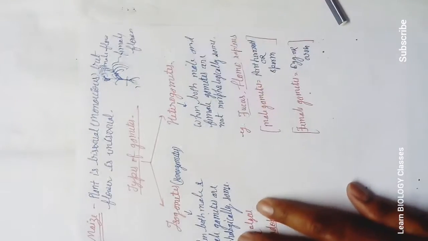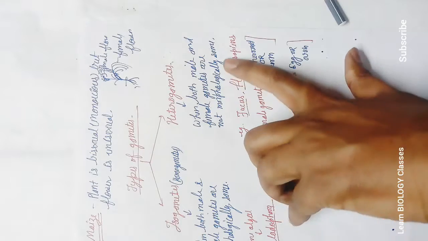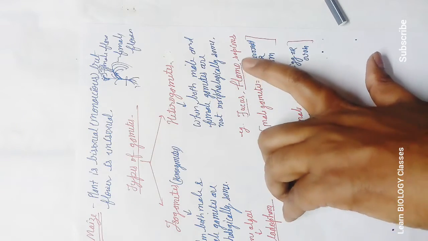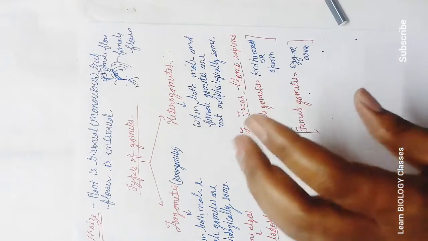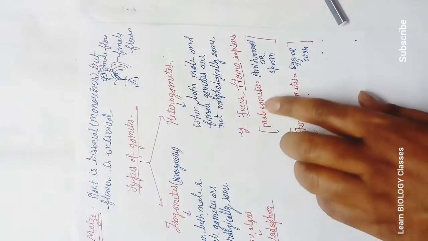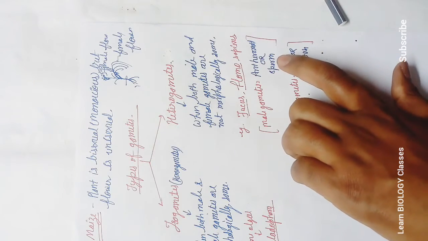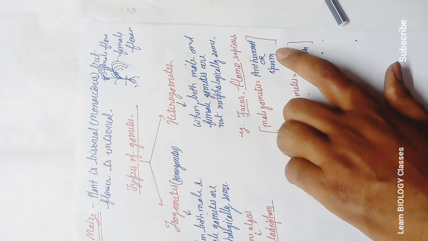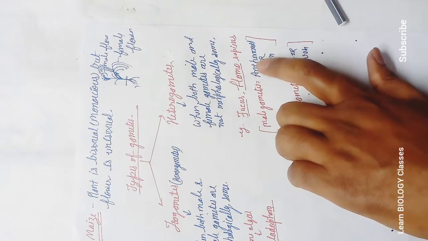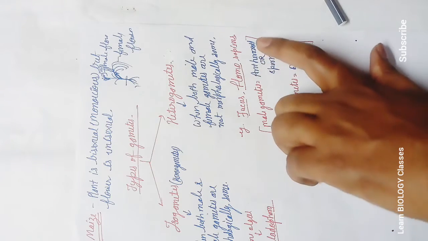And heterogametes: when both male and female gametes are not morphologically the same or similar. Example, Fucus and Homo sapiens. Both male and female morphology, the physical appearance, is different. The male gamete is the sperm in higher animals, but in the case of lower plants it is the antherozoid.